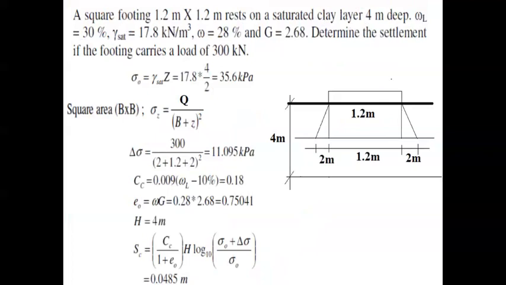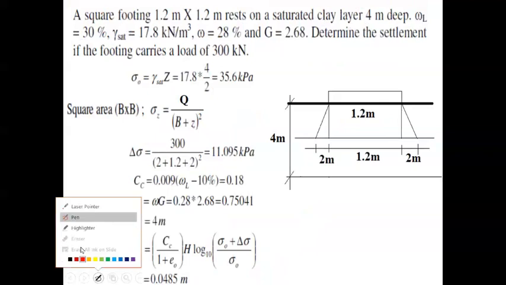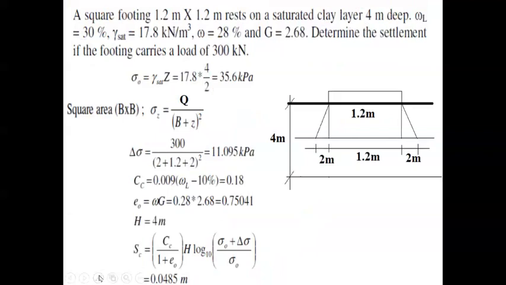So let us take another problem and we will see how it can be solved. Let us read this problem statement. A square footing of 1.2 meter by 1.2 meter rests on a saturated clay layer, which is 4 meter deep. Total depth of this layer is 4 meter, indicated here, right?